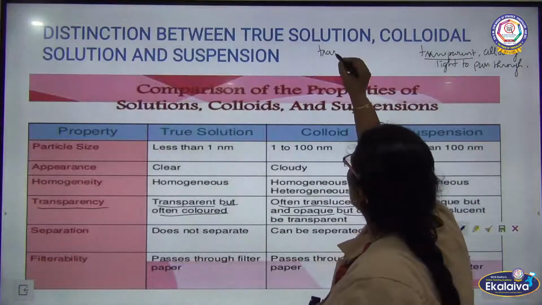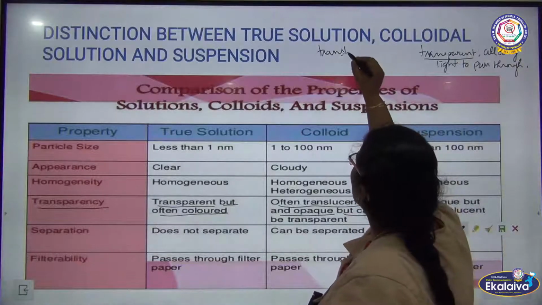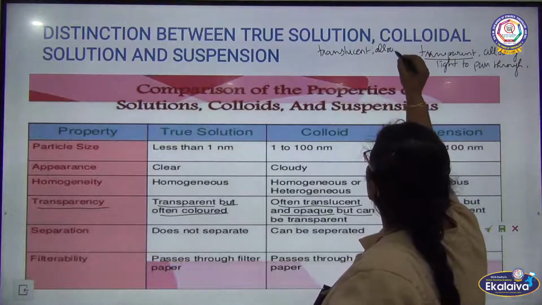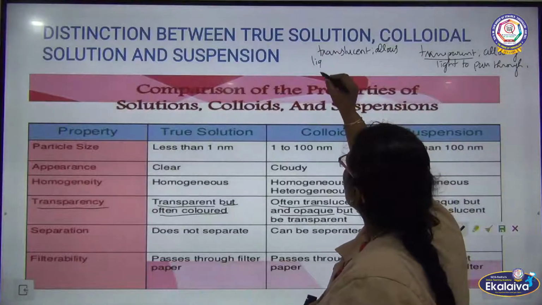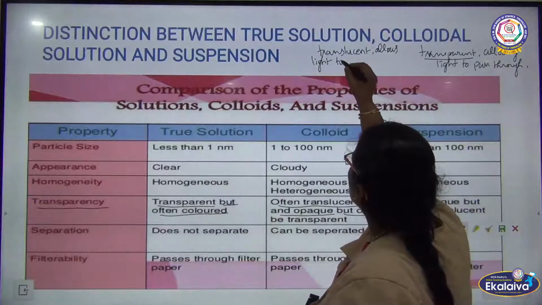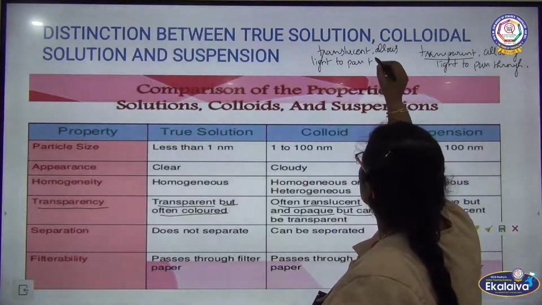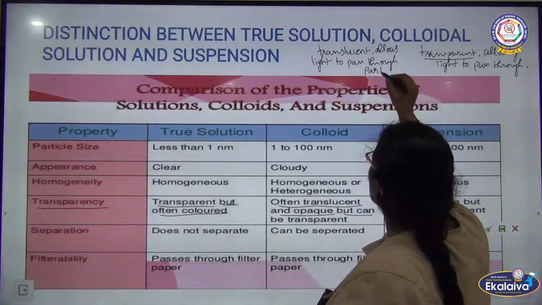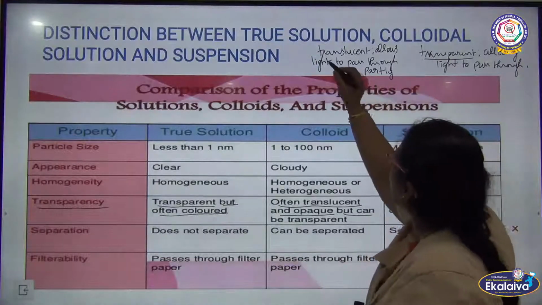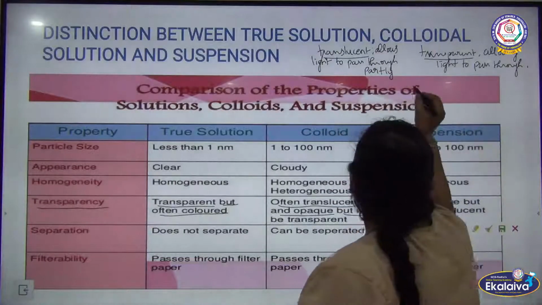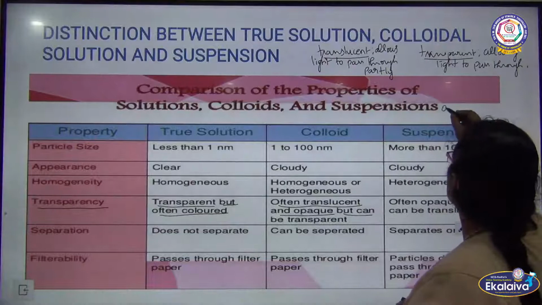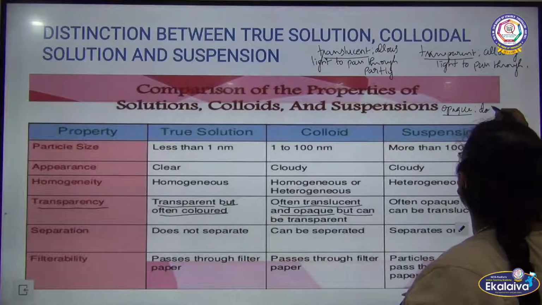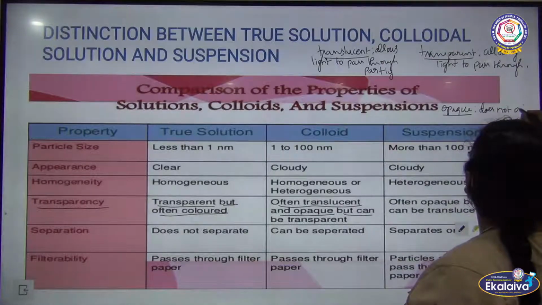Translucent means it allows light to pass through partly, or sometimes it can be opaque also. What is opaque? It does not allow light to pass through.